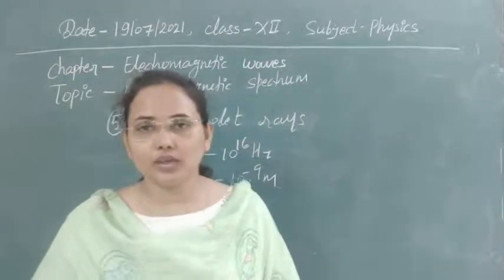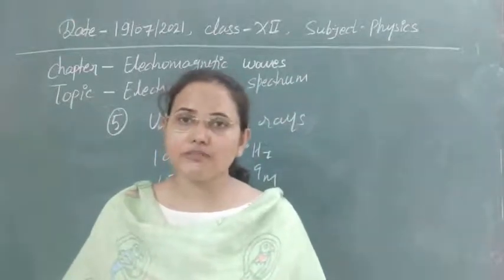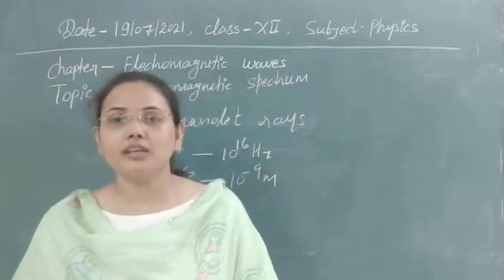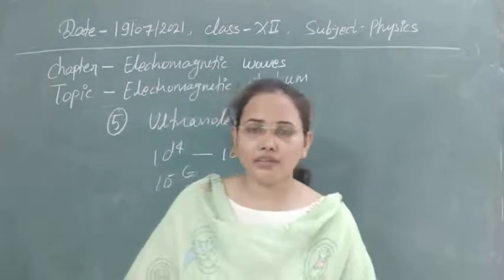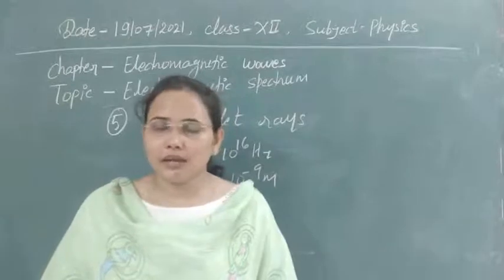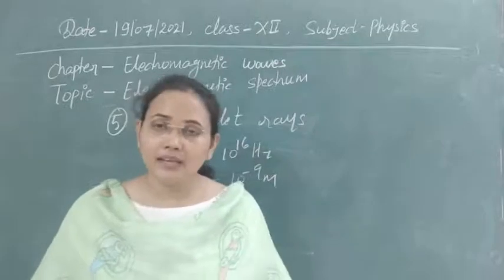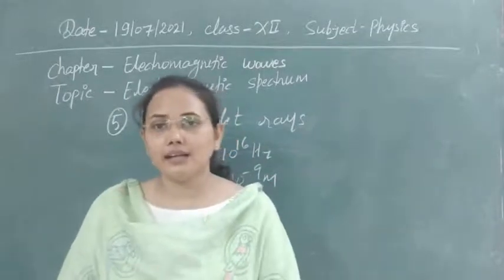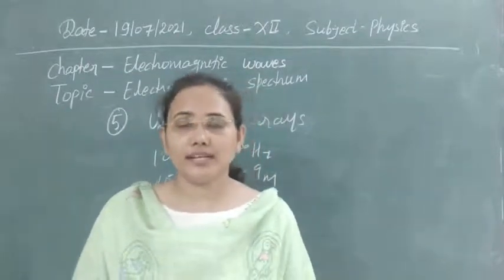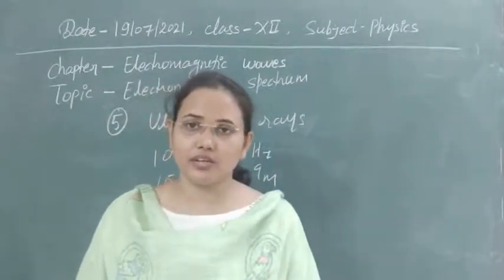Here one more thing, students: as I am telling you about the electromagnetic spectrum, I am not going to tell you the harms of these kinds of waves. You can understand them by yourself, you can study. But the basic harm of ultraviolet, if I tell you, is that whenever it interacts with our skin, a lot of diseases can arise in our body, like skin cancer. So skin defects will be in our body. That's why we have to avoid ultraviolet radiation, and we are very fortunate that in our atmosphere the ozone layer is already present for this.